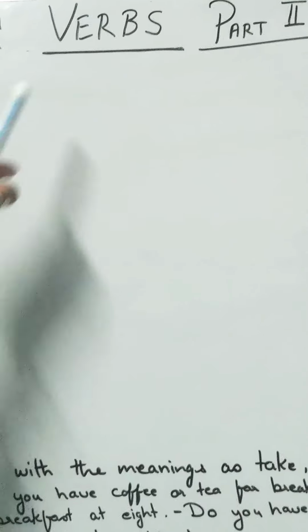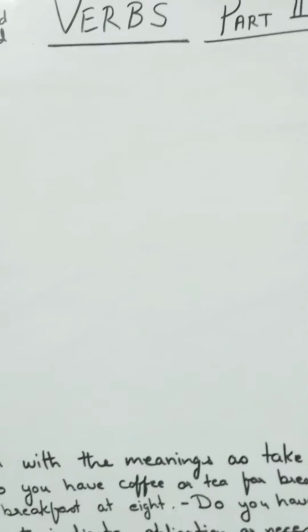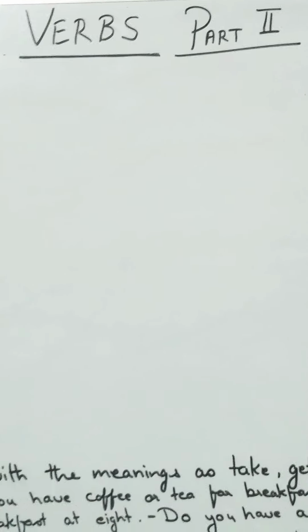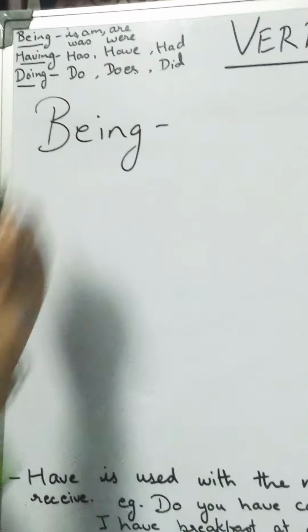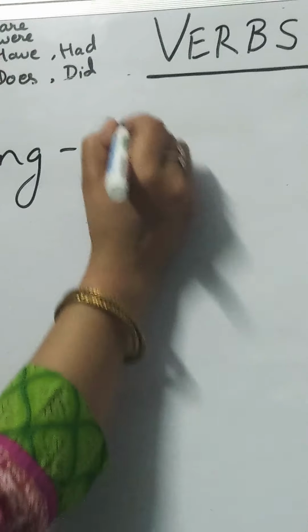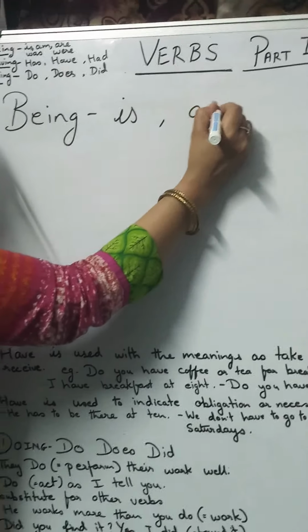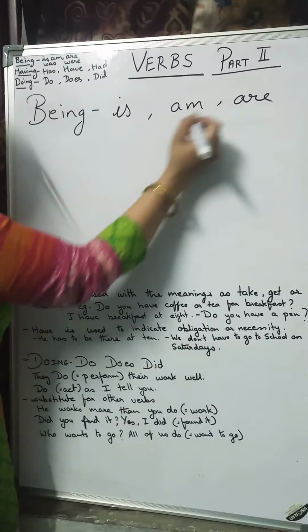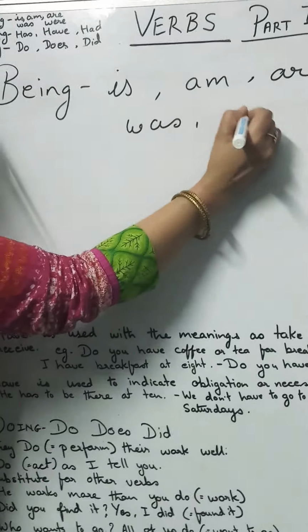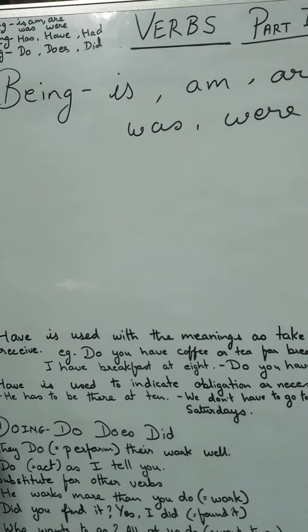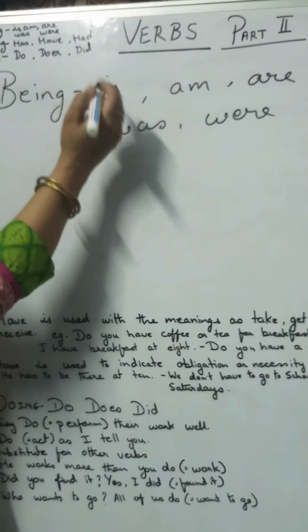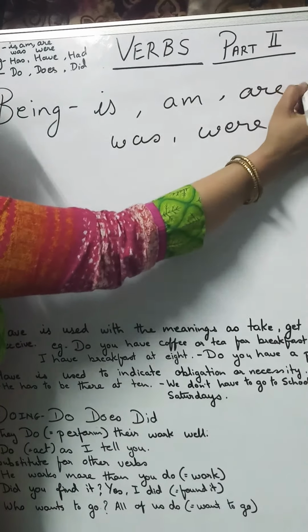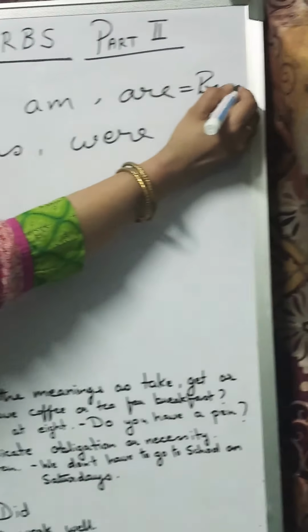We'll start with part 2 of the verbs. As I promised in part 1, I will explain you the tabular which is made out here. First we will start with being. The rules of being I told it to you, and now I'll elaborate on it. Is, am, are, was, were. Now what is the sequence of this? Is, am, are, all the three are used for present. Was, were is used for past.